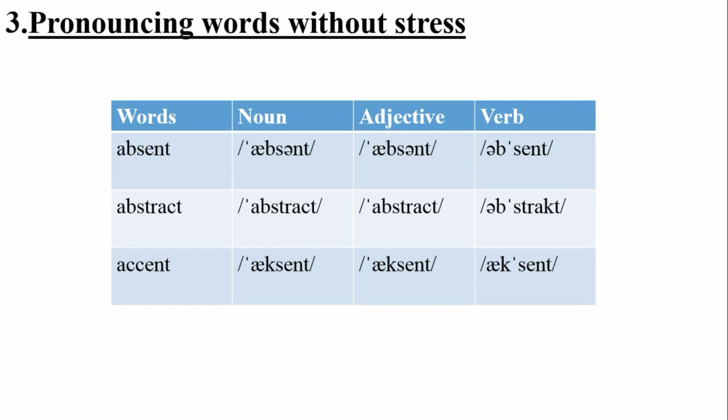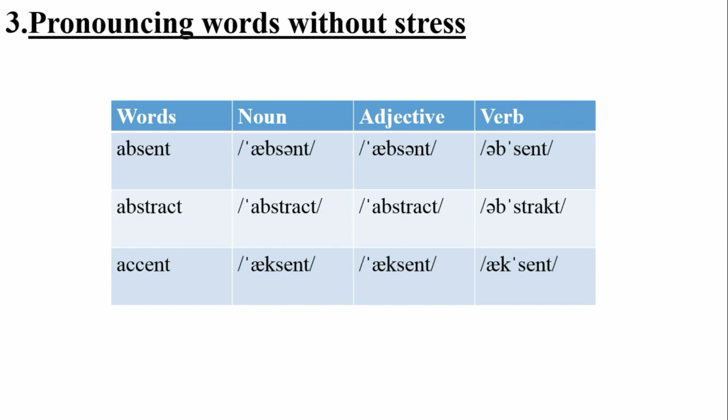When the word is used as noun, the stress will be on the first syllable, but when it is used as verb, the stress will be on the second syllable. But what most of us do is, we tend to stress both noun and verb in a similar manner. So that is a problem in pronouncing stress. That is, when we try to stress the word in the same manner when it is used as noun as well as verb. So let us look at the example.